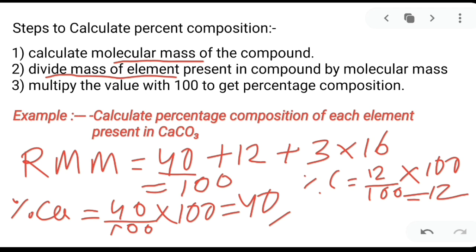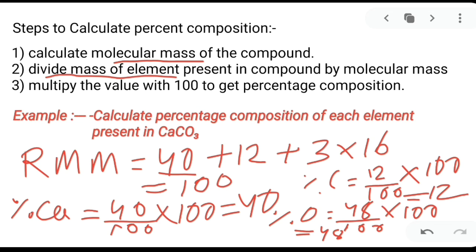Now find out the percentage of oxygen, which is equal to 48 divided by the molecular mass, 100, into 100. So what is the value you will get? You will get the value 48.